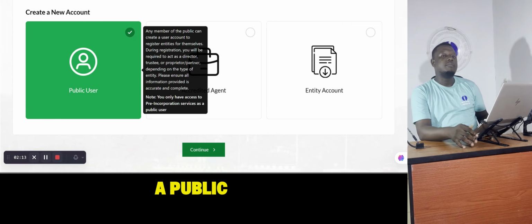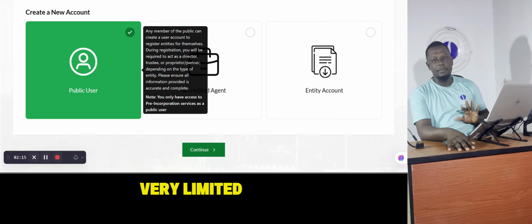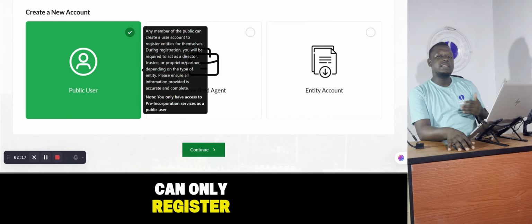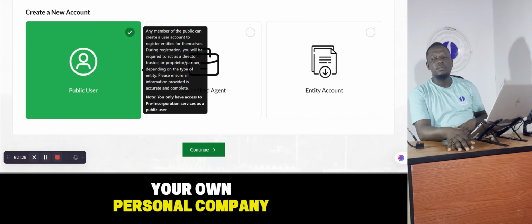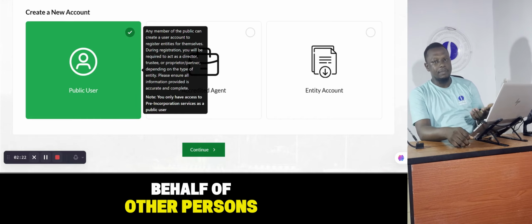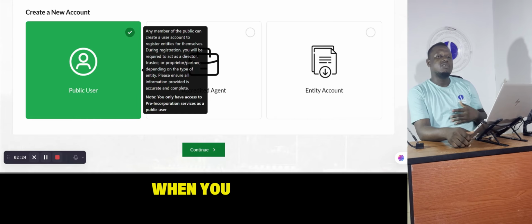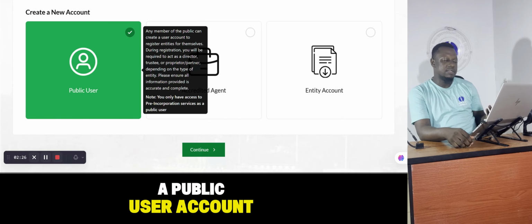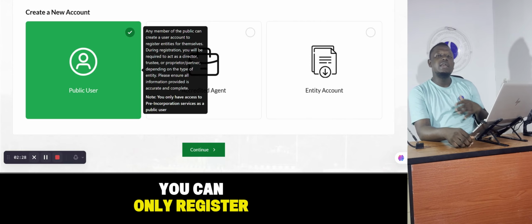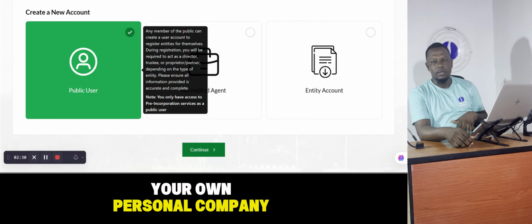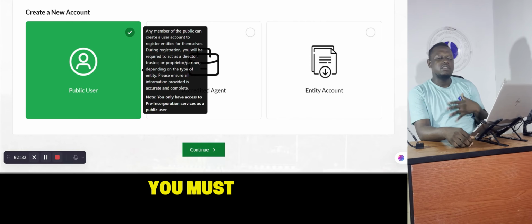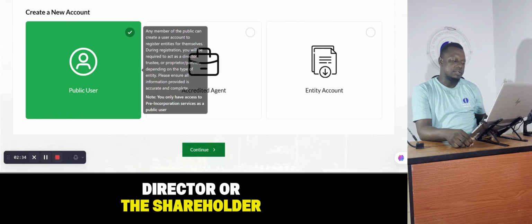But take note that a public account is very limited, because you can only register your own personal company. You cannot register on behalf of other persons. Any company you register, you must be the director or the shareholder.